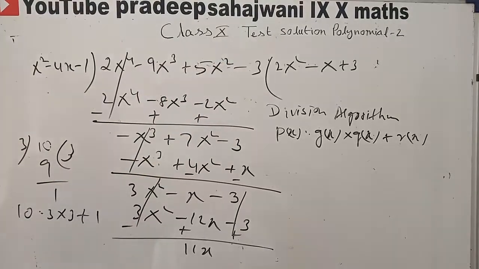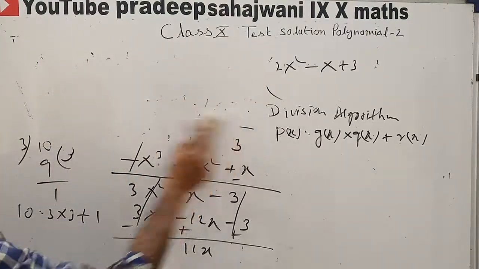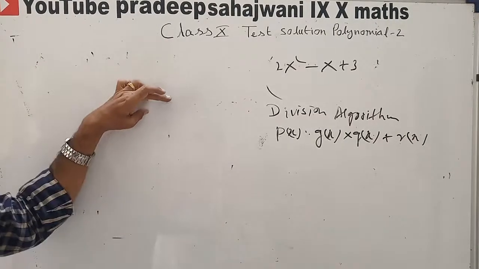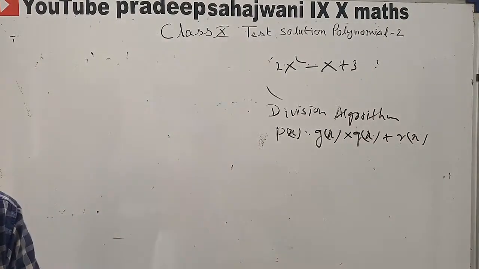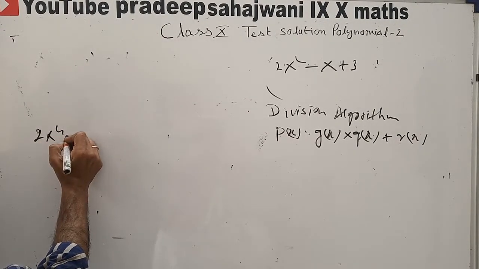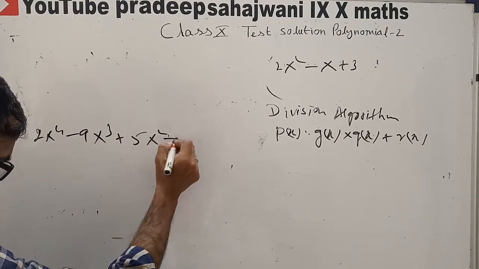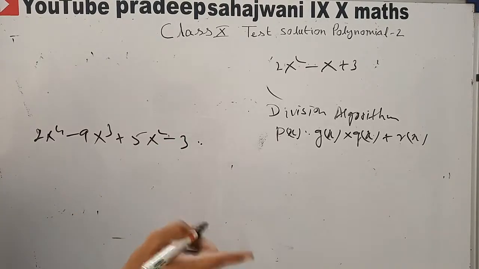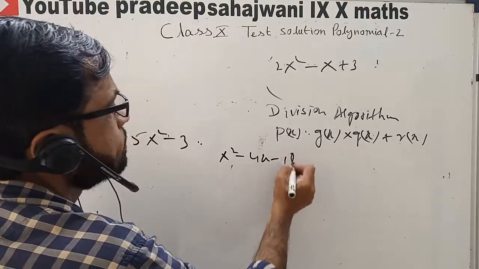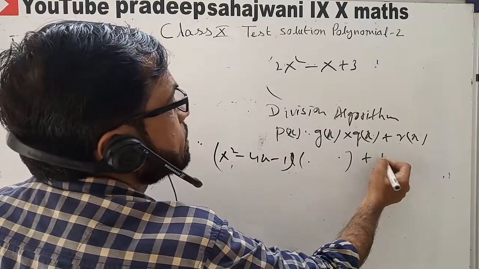Okay, now let us do this one. px is equal to gx into qx plus rx. So we can write here px. Okay, now in place of px we will put what? 2x^4 minus 9x cube plus 5x square minus 3 is equal to gx into qx, that is x square minus 4x minus 1 into your quotient, okay, and plus remainder.